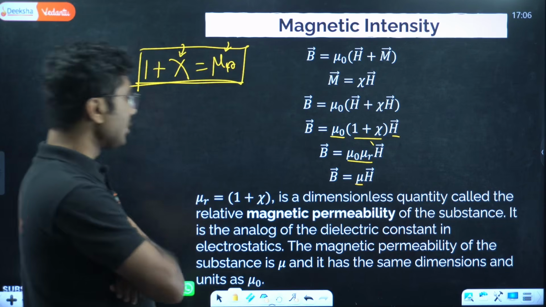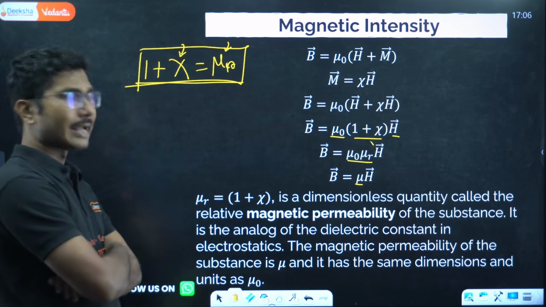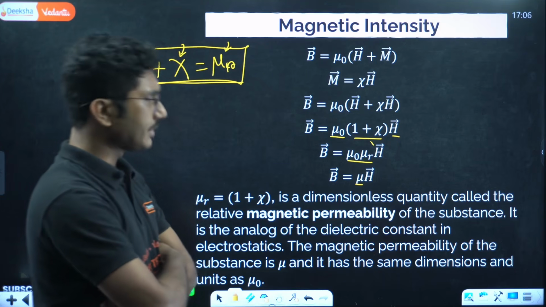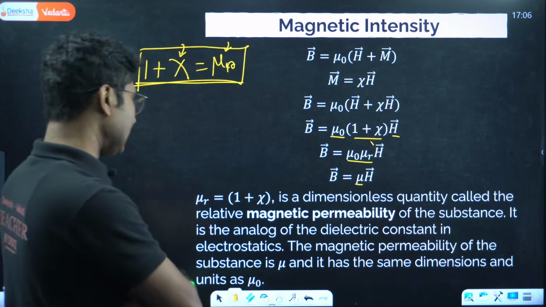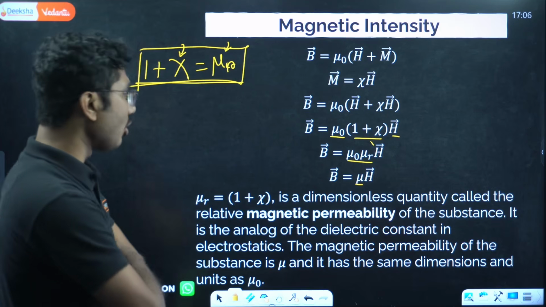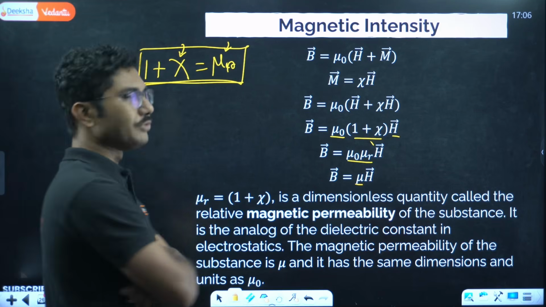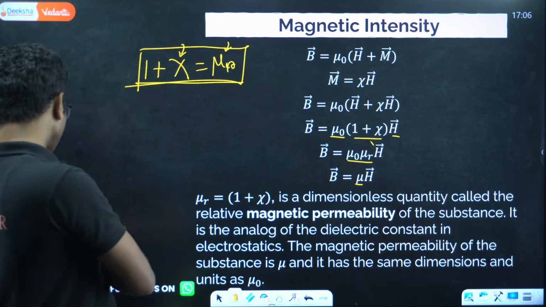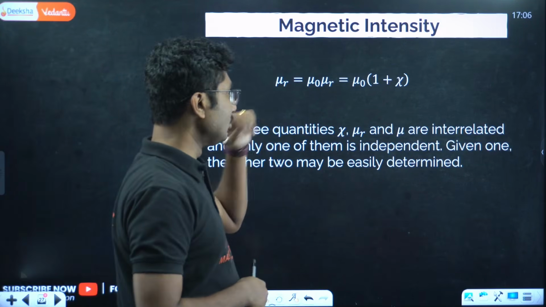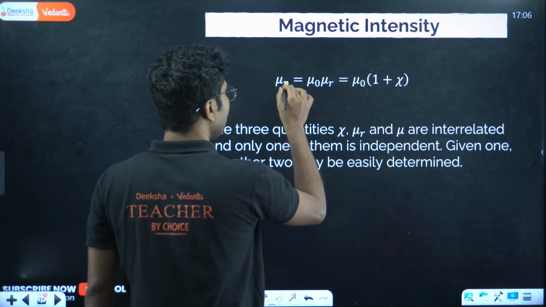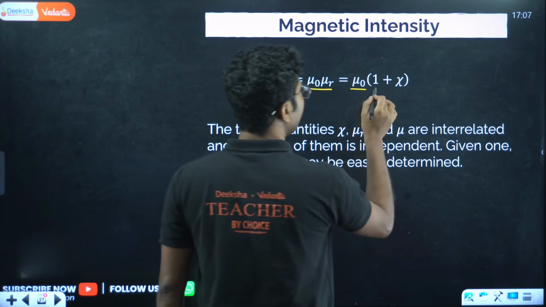Okay, mu r is equal to 1 plus chi is a dimensionless quantity called the relative magnetic permeability of the substance. It is the analog of the dielectric constant in electrostatics. The magnetic permeability of the substance is mu, and it has the same dimension as units of mu naught. Okay, mu equals mu naught into mu r, or mu naught into 1 plus chi.